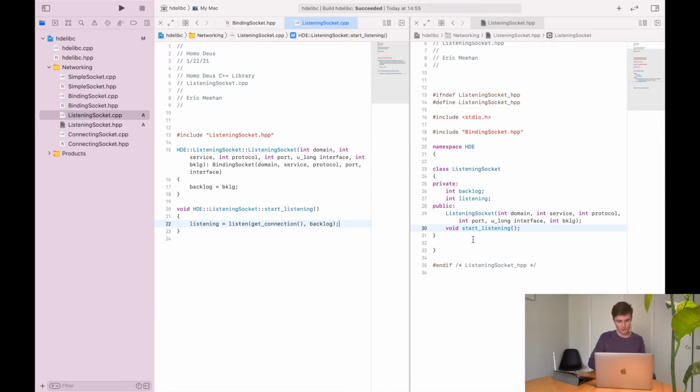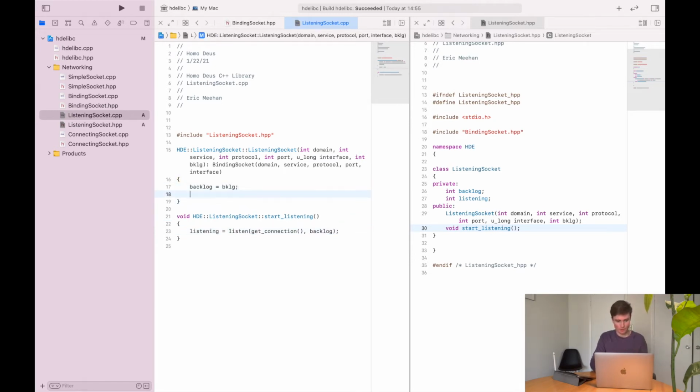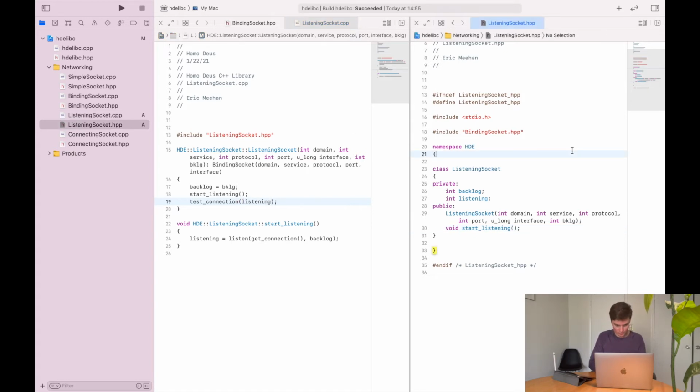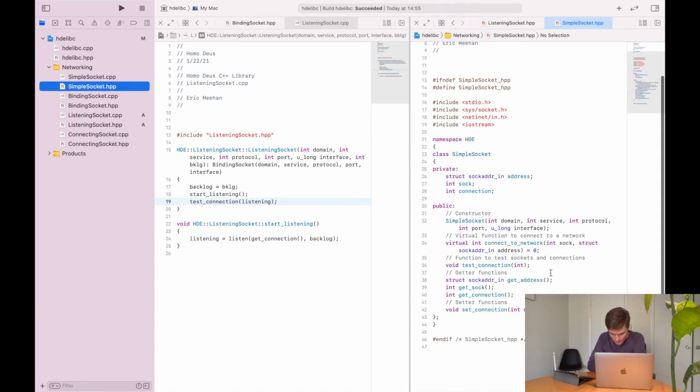Now, if we return to the constructor, we actually want to call this start listening function. Once it's completed, we'll start listening, and then we are going to test the connection. Since I'm not getting autocomplete, I need to make sure that that is what it's actually called. So simple socket, let's see.